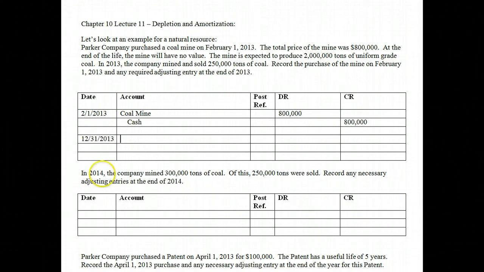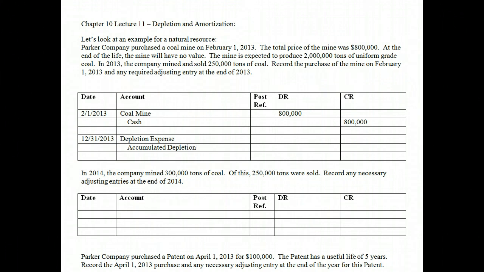So December of 2013, we need to go in and see, okay, how much coal have we extracted and how much coal have we sold? In this example, we extracted and sold 250,000 tons of coal. Well, when we deplete, it's very much like depreciation expense. The first thing we do is we're going to debit the expense. And in this case, it's not depreciation. We call it depletion. And then we're going to hit accumulated depletion.